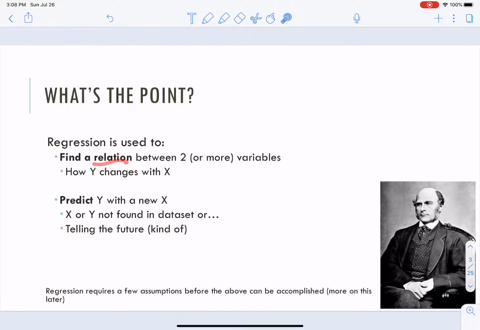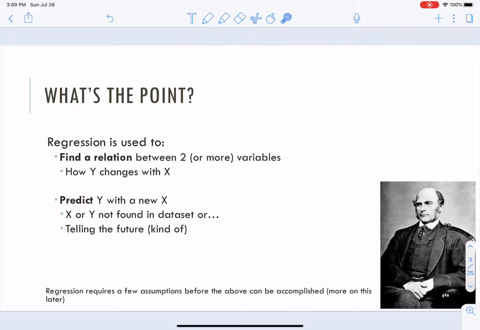But then also it turns out that once we figure this relationship out, we can predict some new outcome, some new Y variable with our X, right? So we would just plug in some X variable, some value that falls on the X axis, whether we have that data point or not, and we'll be able to figure out a good guess as to what Y would maybe be, right? Okay, so it's all pretty interesting, I think. There are some rules that we do have to follow, very similar to ANOVA, that we just have to check. But this is the general idea here.